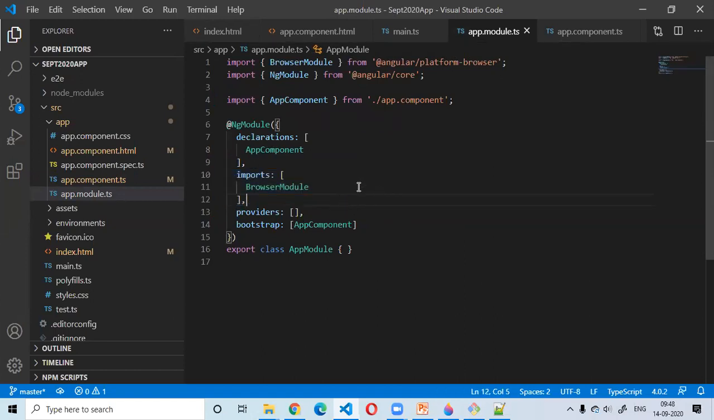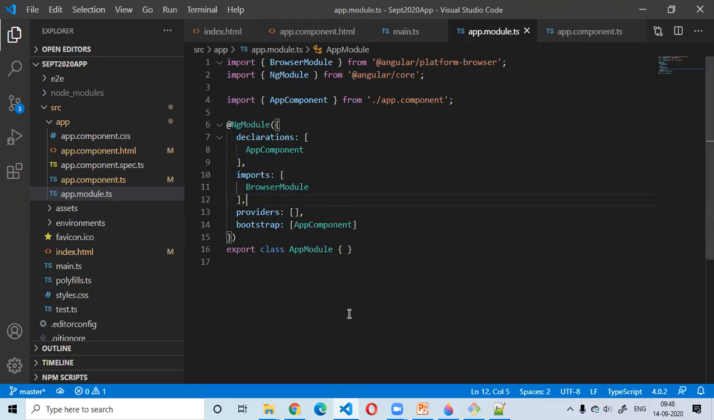First, we need to import the module under which that component is coming. First, you have to import that module. Once you import that module, then you will be able to directly use the import statements in the component, or directive, or pipe, or any other. Okay.